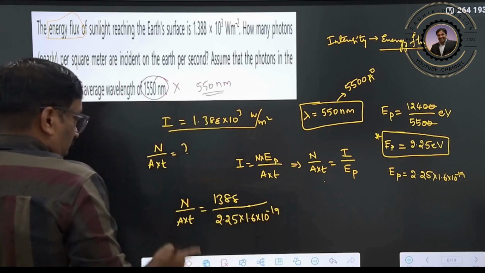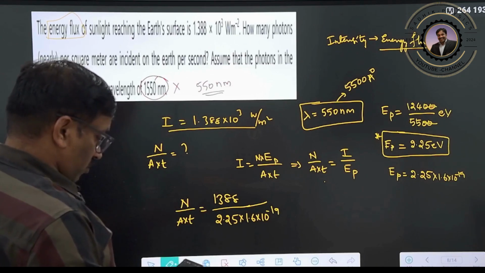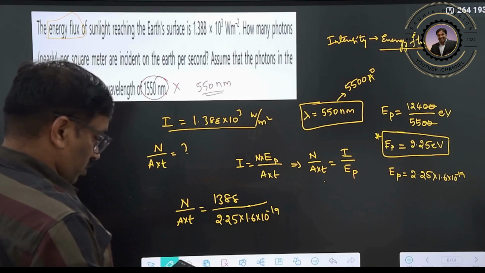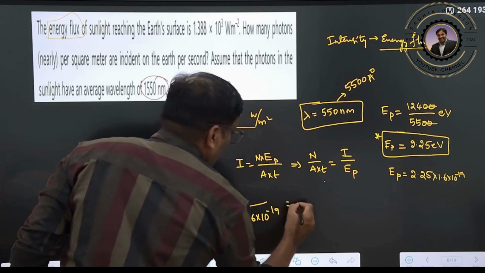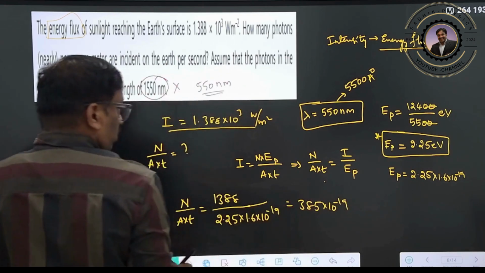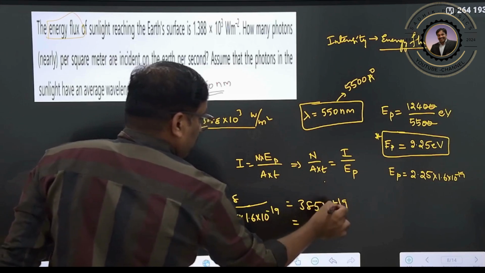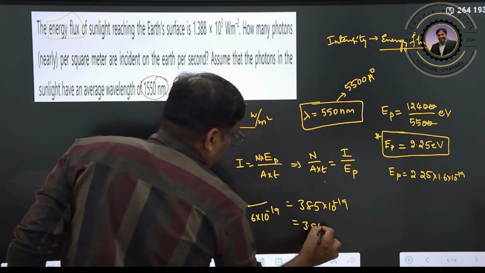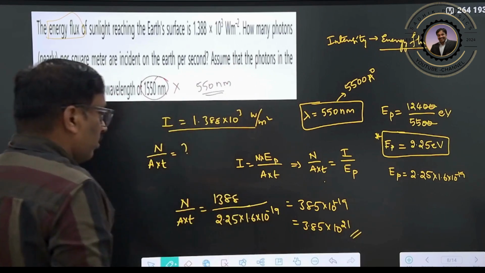So here you can take the 10 to the power of minus 19 to the top. So I will divide 1388 by 2.25, and again divide by 1.6. I got 385 into 10 to the power of minus 19. Sorry, not minus 19, plus 19. So you can write 3.85 into 10 to the power of 21.